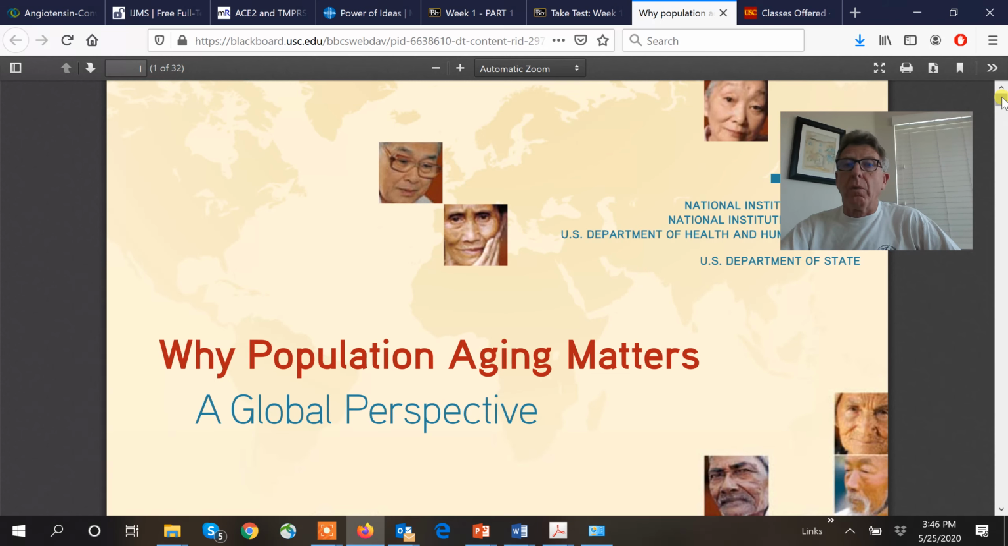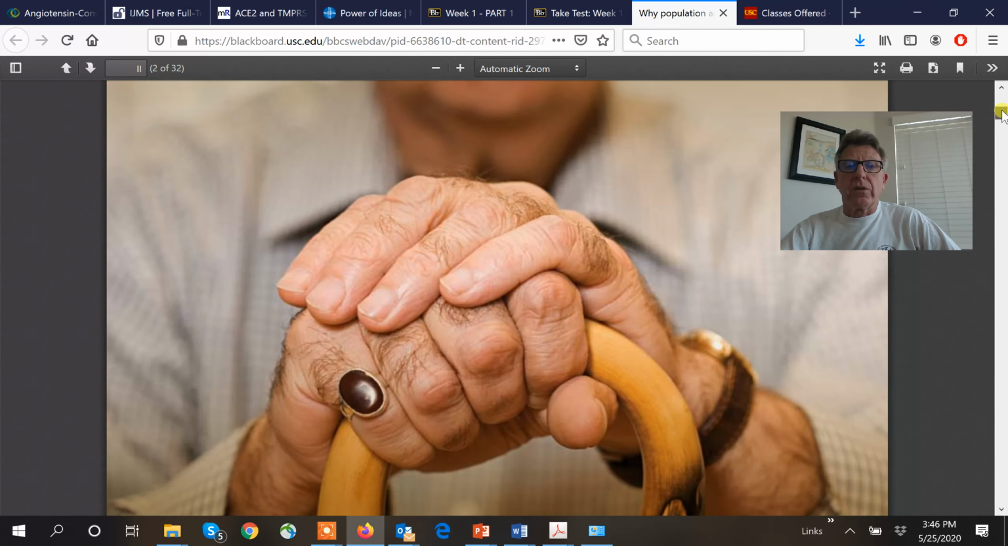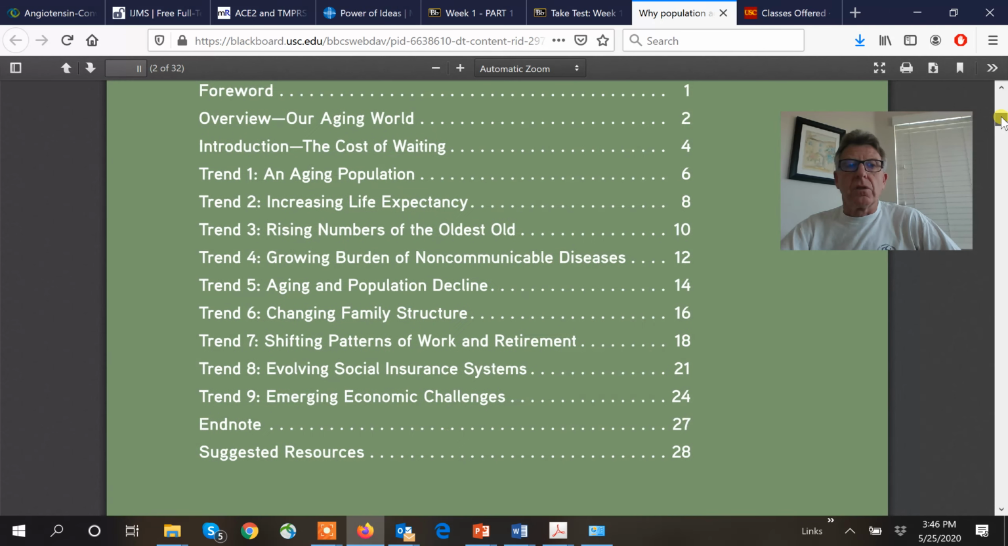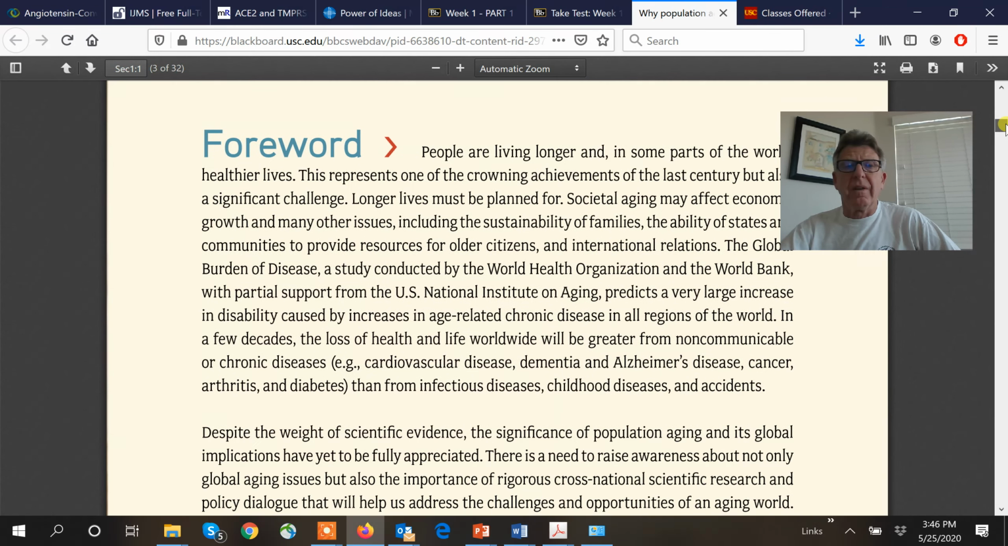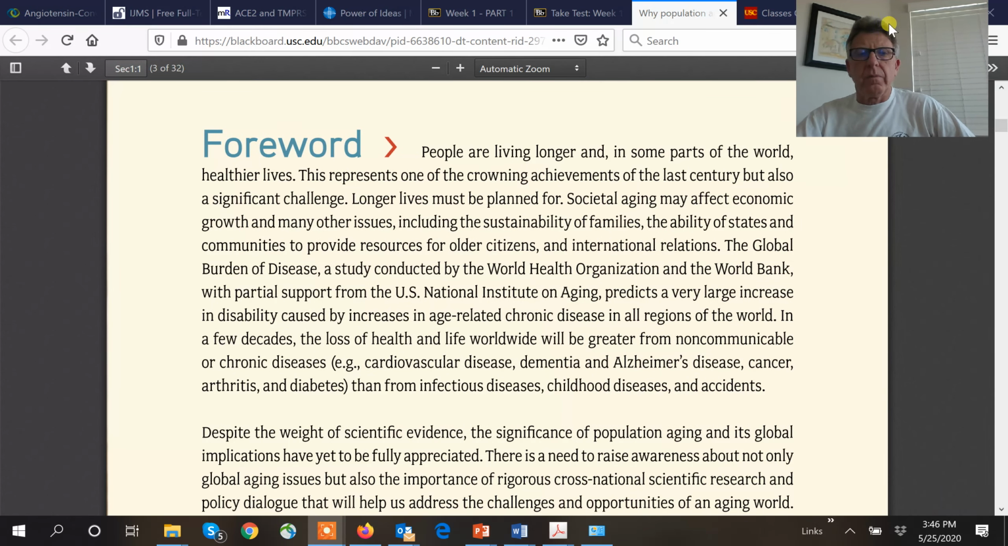We're going to go through the forward, all the way to number 5. Remember, that's what we were instructed to do. So this is pretty topical.